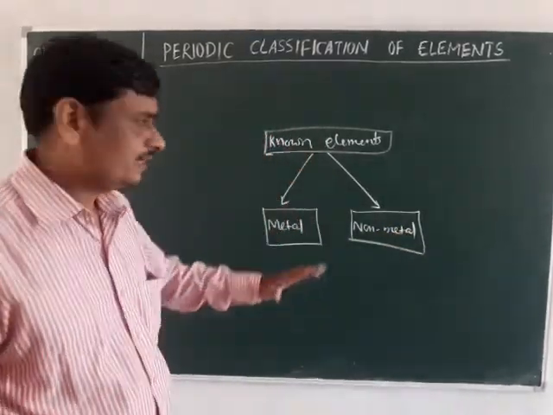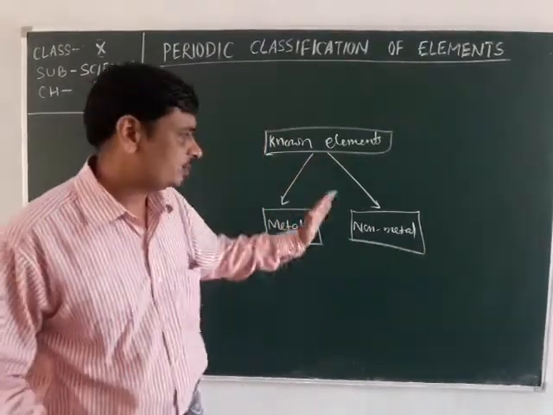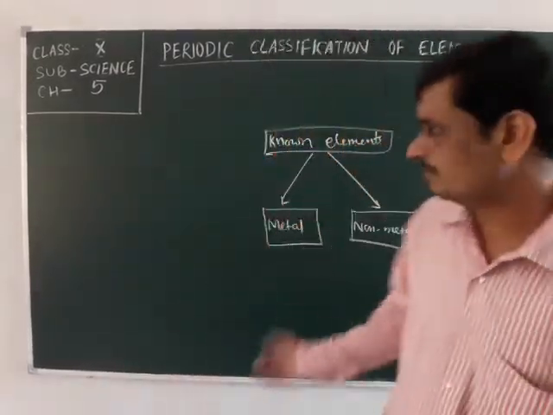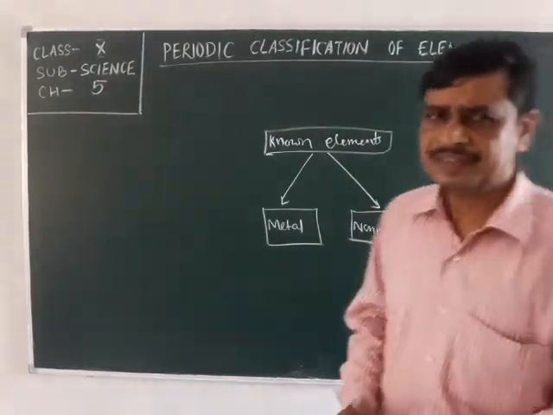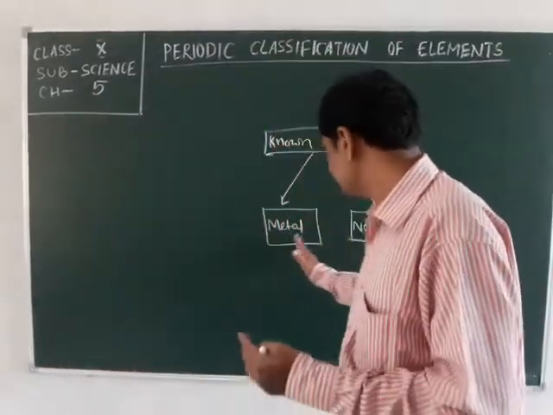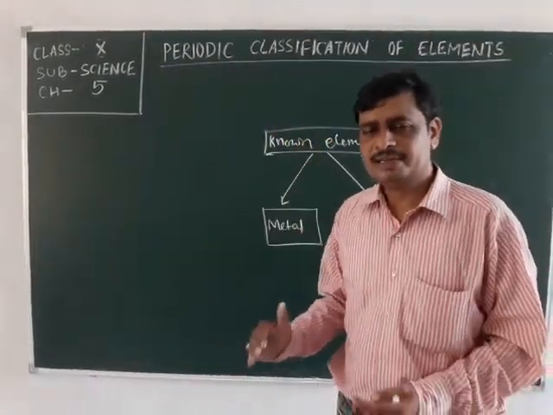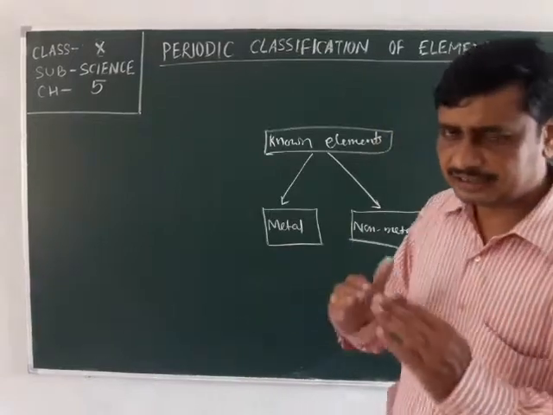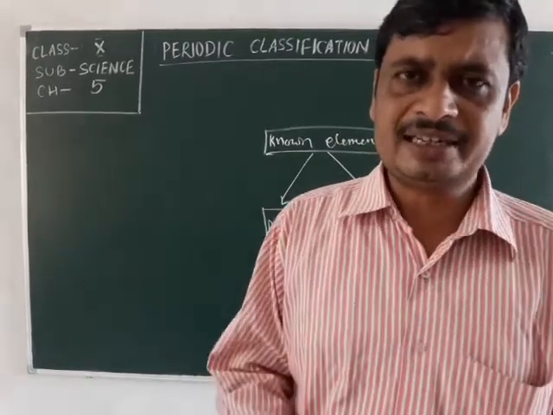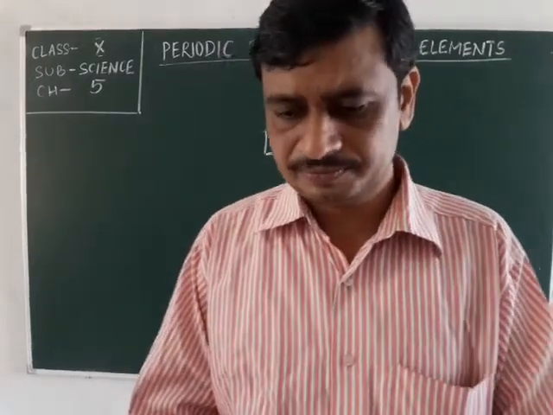The elements which are metals are arranged at one place, and the non-metals are separated from the metals. All the elements were divided according to their properties. Some elements were showing the properties of metals, whereas some were showing the properties of non-metals. On the basis of their physical and chemical properties, all the metals and non-metals were separated out of chaos.